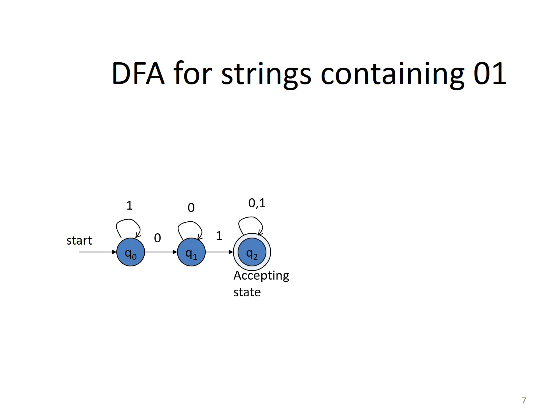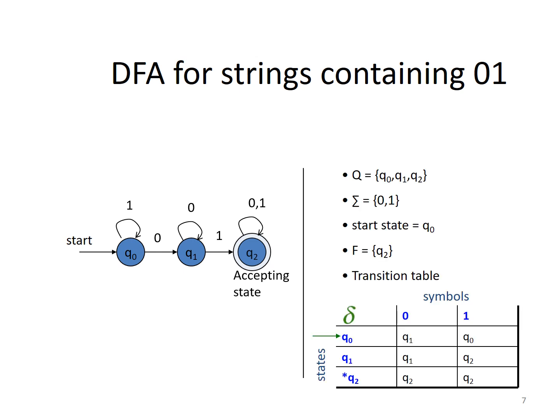Q2 already has the 0,1, which is accepted. This entire transition diagram can be represented by these tuples. What are the tuples here? 5 tuples, as you told. This is Q: Q0, Q1, Q2, and sigma is 0 and 1. Start state in this case is Q0, final state in this case is Q2.